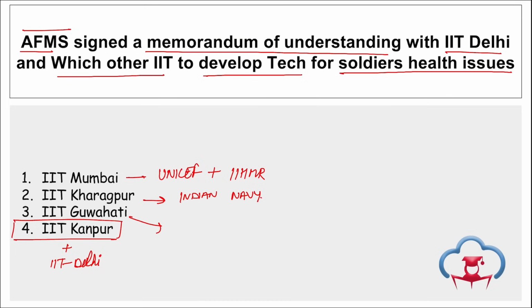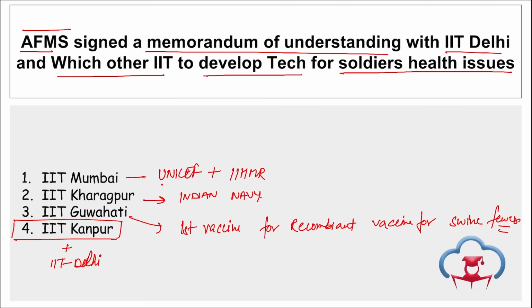Then for IIT Guwahati, remember IIT Guwahati developed India's first vaccine for swine fever, right? I repeat, they have developed India's first recombinant vaccine for swine fever. Right, take a note of this.